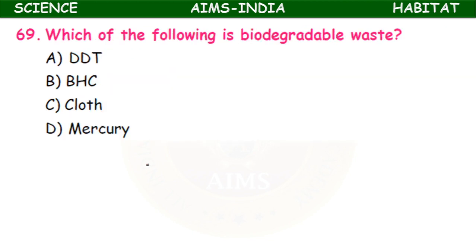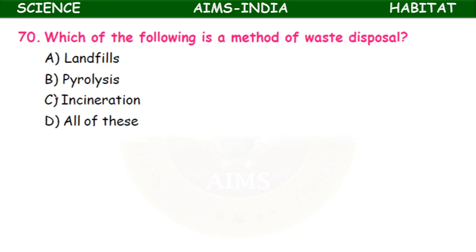Which of the following is a biodegradable waste? DDT, BHC. DDT is an insecticide, BHC is also an insecticide, also called Gamaxin. Cloth, mercury. Which of the following is biodegradable? So compared to all these, cloth may be biodegradable, but it also takes some more time.